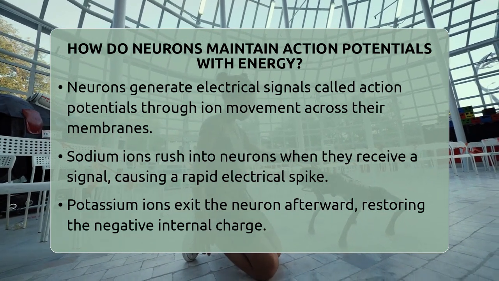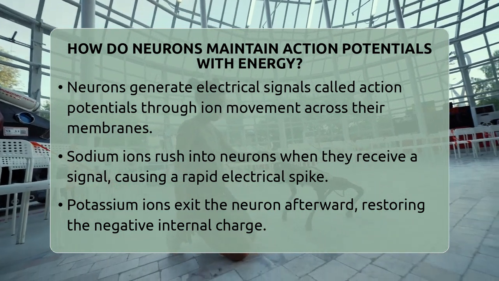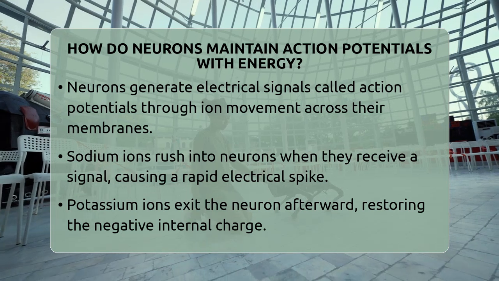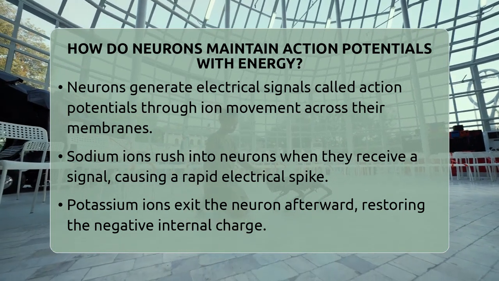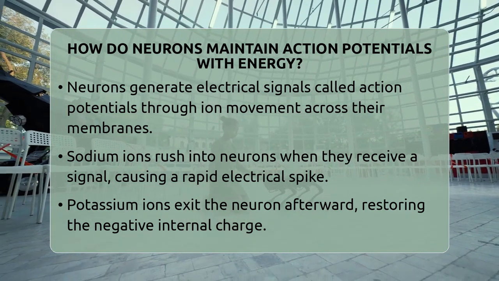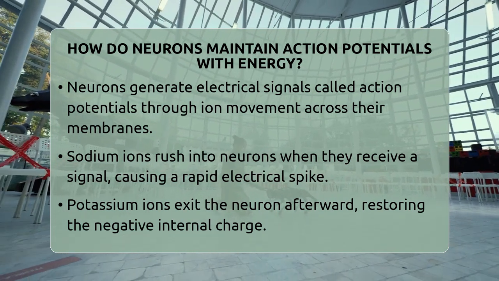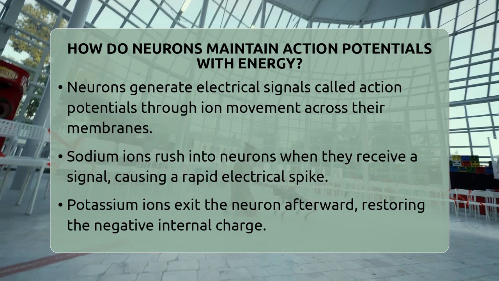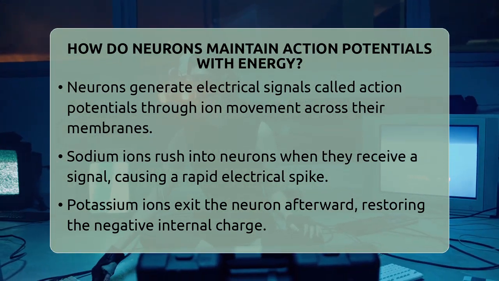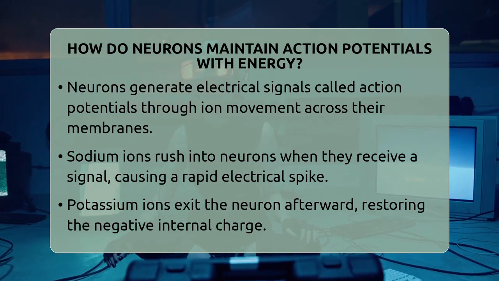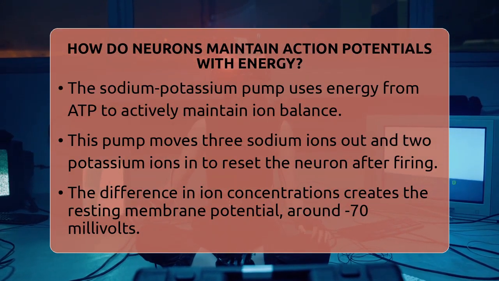Neurons generate action potentials by moving charged particles called ions across their membranes. When a neuron gets a signal, sodium ions rush into the cell through special channels. This makes the inside of the neuron more positive, creating a rapid electrical spike. Then, potassium ions leave the cell, restoring the negative charge inside. This quick change is what we call an action potential.